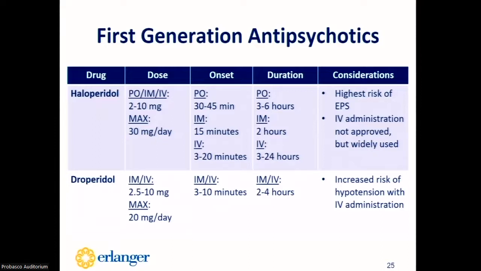Some things to consider with haloperidol would be a higher risk of EPS. Some clinicians even consider administering it with a benzodiazepine to reduce this effect. And there's a higher risk of QTc prolongation if using the IV administration instead of the PO. While the IV formulation is not FDA approved, it is widely used.